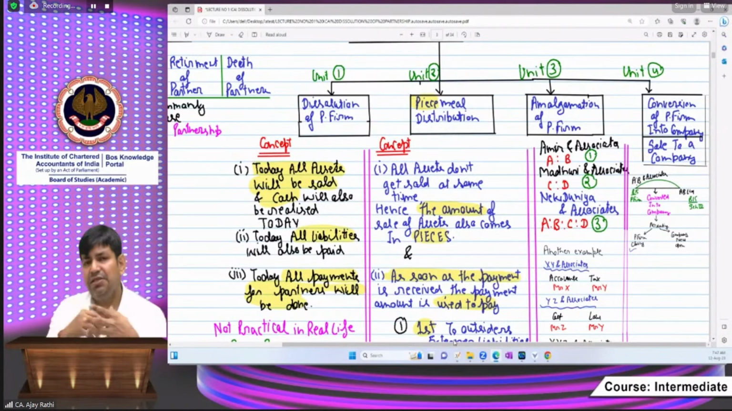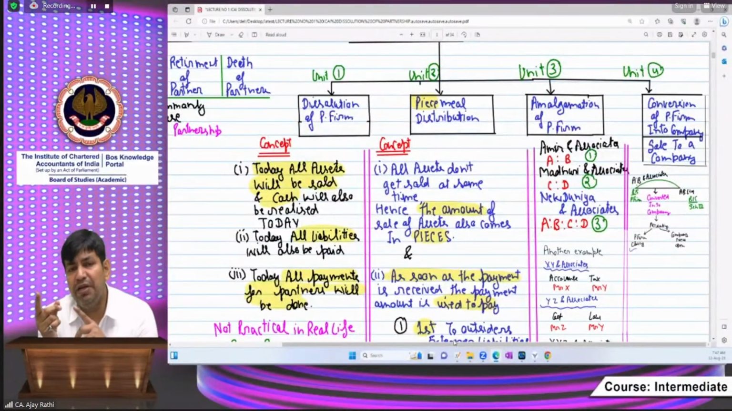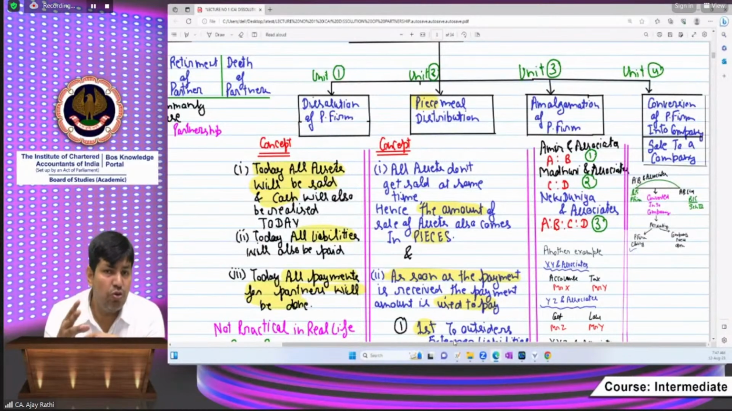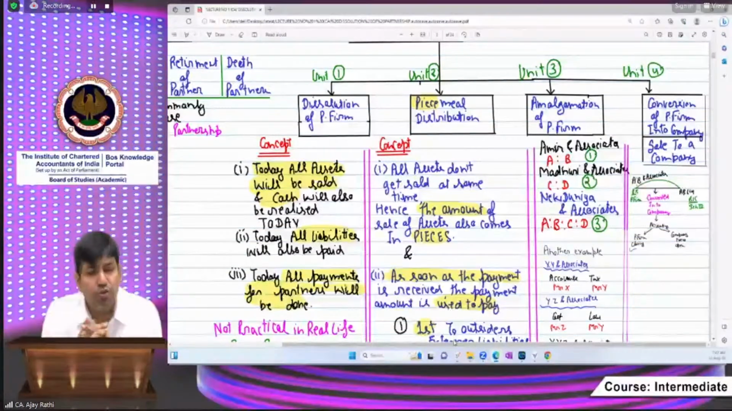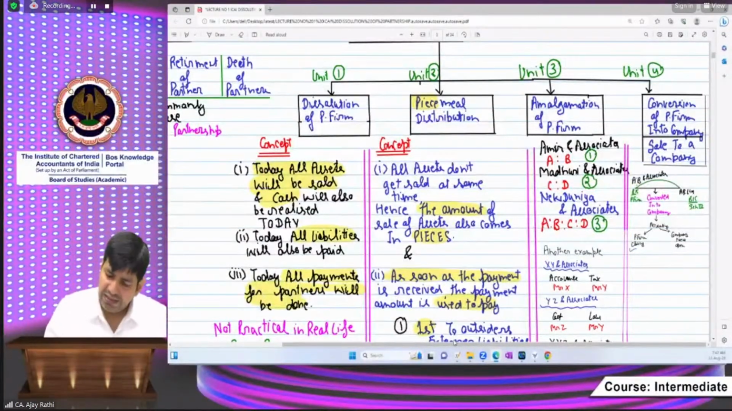In the last unit, unit 4, where a partnership firm is being converted into a company, it is just like the partnership business is being sold to a company. That's the reason sometimes we say sale to a company, and sometimes we say conversion of partnership firm into company. I hope I could make you understand all these things. So beta, let's start.